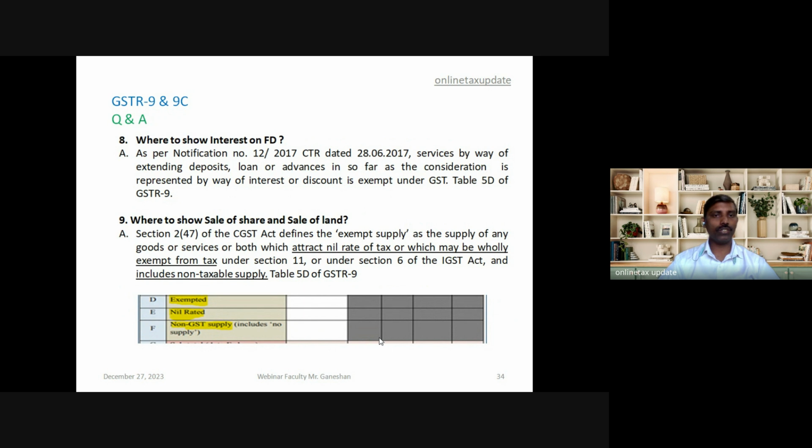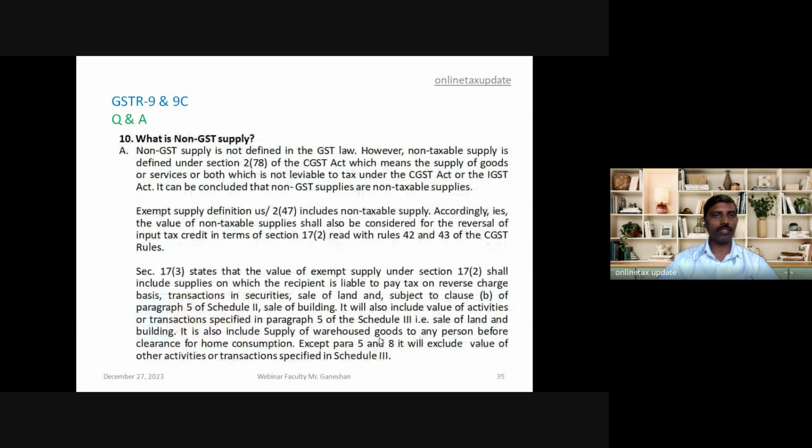Ninth, where to show sale of share and sale of land. As per definition of exempt supply given under section 2(47), exempt supply includes nil rate of tax, and it also includes non-taxable supply. So this transaction has to be shown in non-GST supply in 5F. What is non-GST supply? It is not defined, as I said, but non-taxable supply has been defined in section 2 subsection 78. Exempt turnover is very important for the reversal of ITC under section 17(2), read with rule 42 and 43.